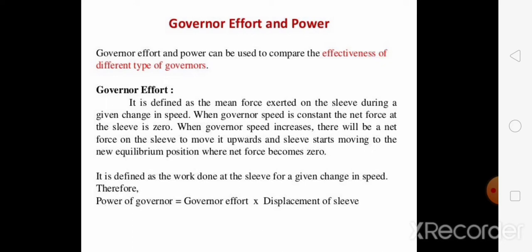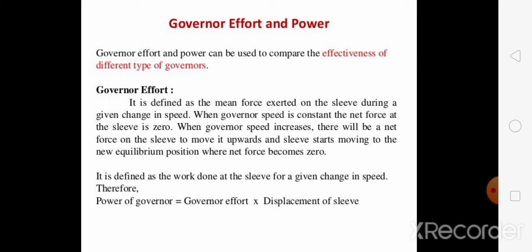Now we will see the next concept, that is power of governor. The power of governor is defined as the work done at the sleeves of the governor for a percentage change in speed. It is equal to the product of governor effort and the distance through which the governor sleeves move.